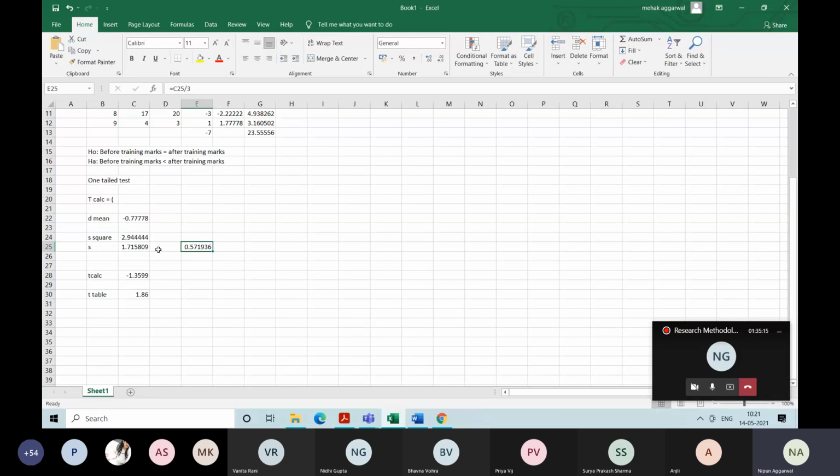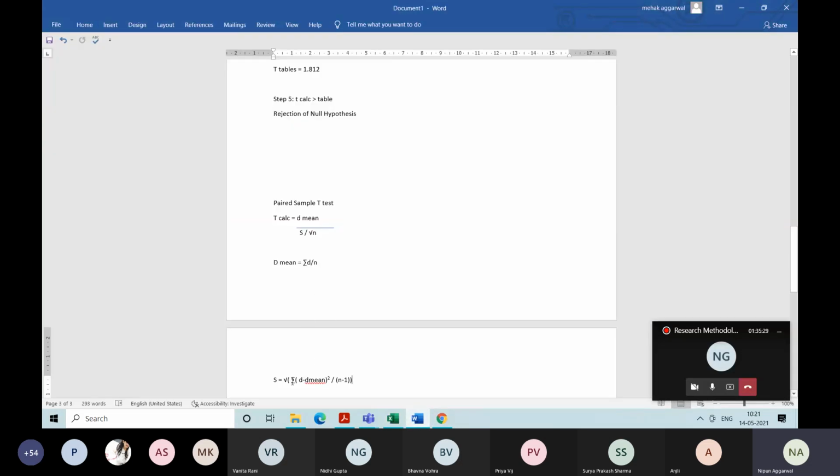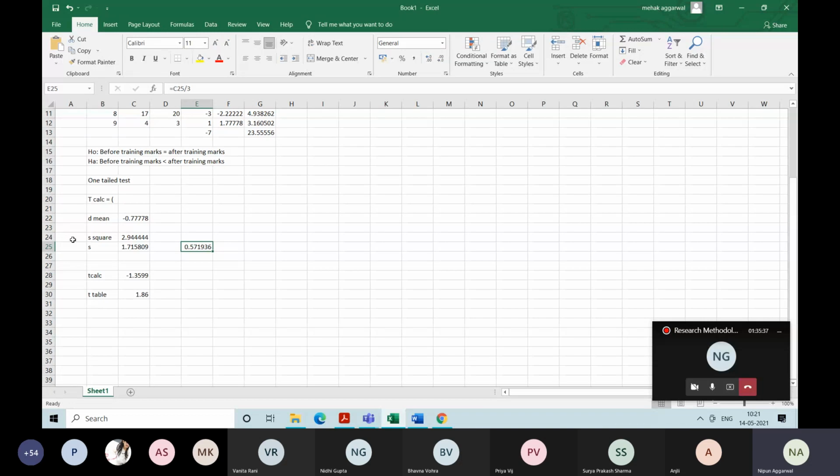Sir, but why do we need to take the S square? S square तो हमने यहाँ से आएगा नहीं, D माइनस D बार का square, S square ही तो आएगा. ये देखो ना, फॉर्मूला चेक करो. So this is your S. हमें S पहले ये निकाला ना, तो बस तुम ये हम Excel में कर रहे हैं ना, इसीलिए लिखने में प्रॉब्लम आती है। Otherwise you can directly calculate it, you get the S only. हमारे पास कैलकुलेशन में पहले ये आया था, इसीलिए मैंने अलग लिखा था। Otherwise if you are calculating manually, you can get it S only. Okay sir, okay. Fine.